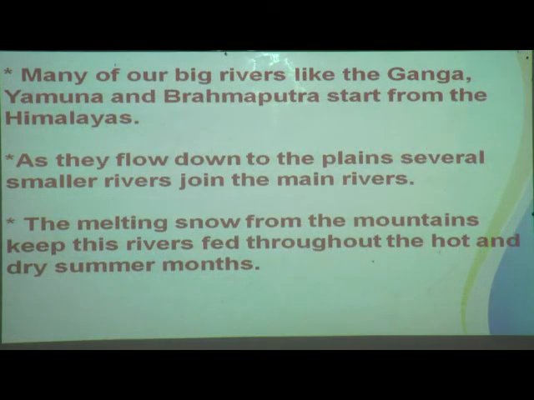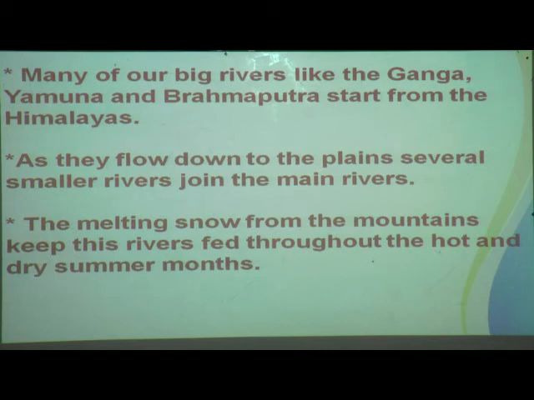Many of our big rivers, children, like the Ganga, Yamuna and Brahmaputra start from the Himalayas. This snow melts and joins these rivers. As they flow down to the plains, several smaller rivers also join the main rivers.